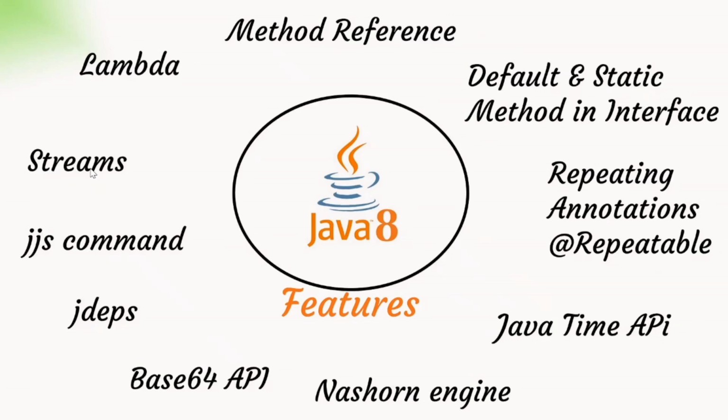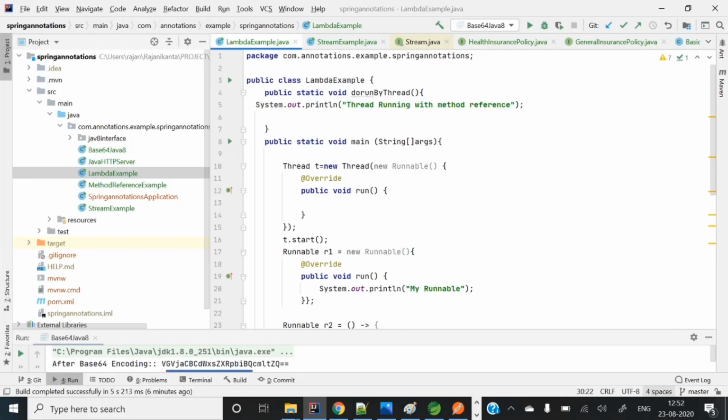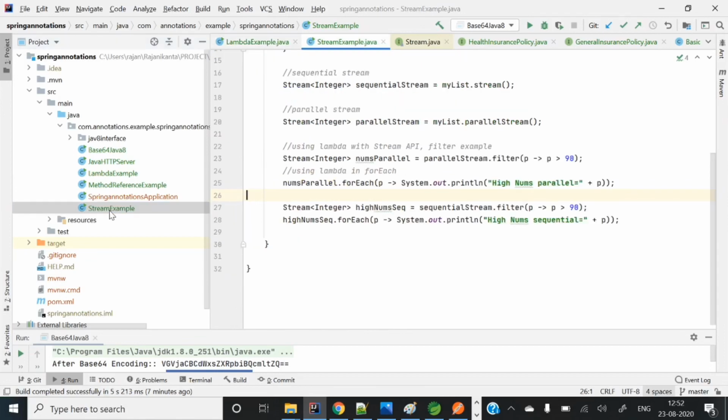Streams are provided in Java 8 to perform bulk operations on collection levels, right? Suppose you have a list and you want to perform some operation, like a filter operation and those stuffs, then you can go for streams. So here, if you see, we have a streams example.